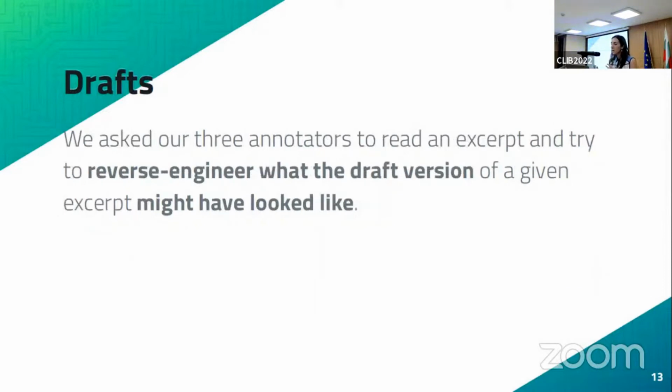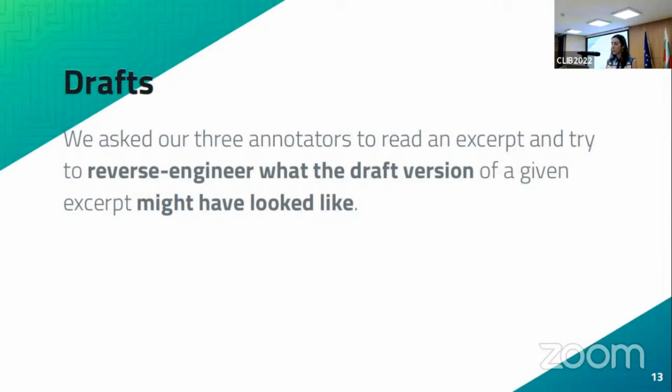Our idea to get as much as we could in a short amount of time was to be a bit cheeky, I suppose, and we asked our three annotators to read the excerpts from the academic articles that we gave them and try to reverse engineer how the draft version of that paper might have looked like.